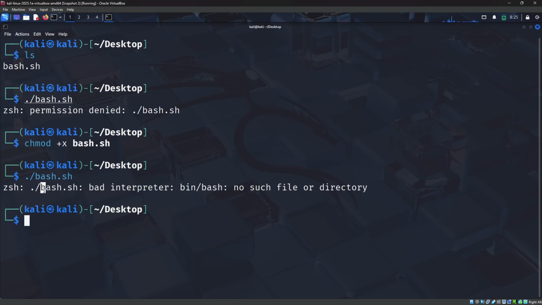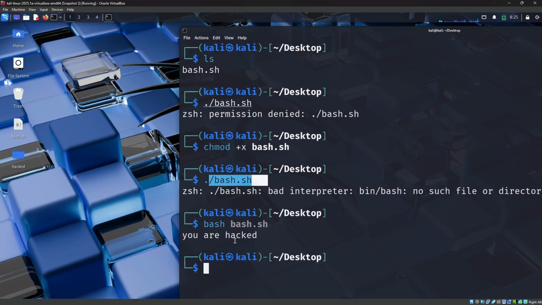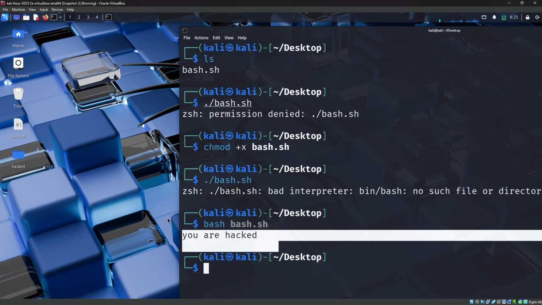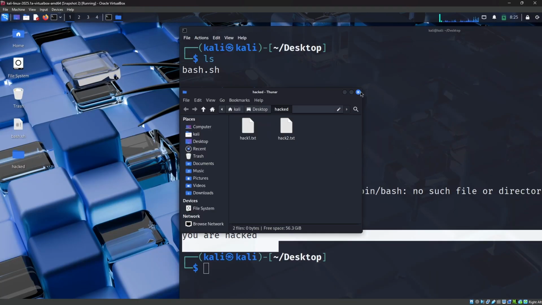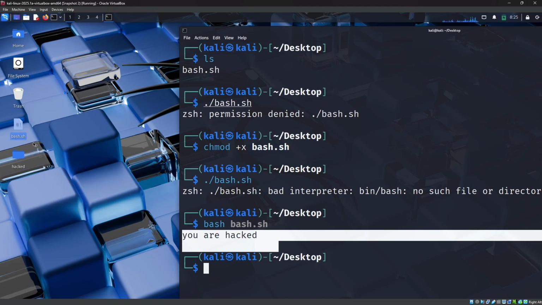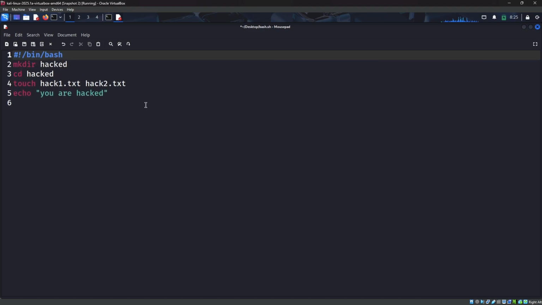It is saying bad interpreter bin bash. You can use bash bash.sh, and it works. You are hacked. Basically it works: you are hacked was printed, and when you double click, you will be able to see hack1.txt and hack2.txt. It works, right? Let me open this in Mousepad. Hash exclamation slash bin slash bash is what you need to put. I just forgot to put the slash, so that's why I faced an error.